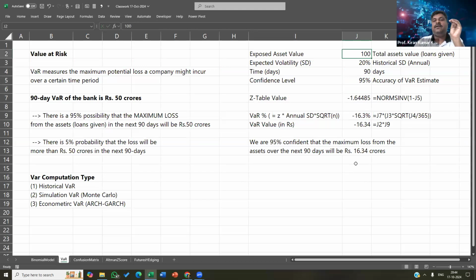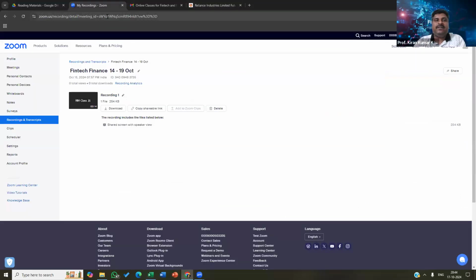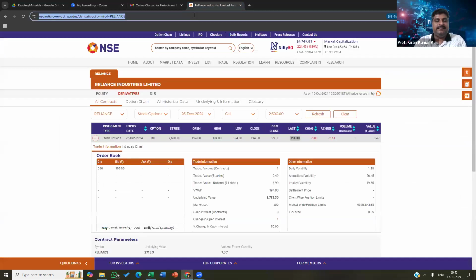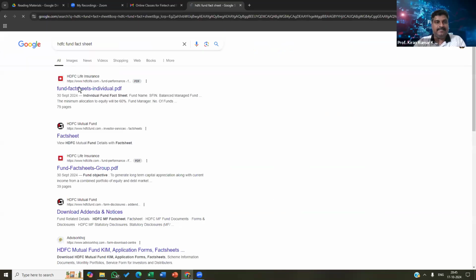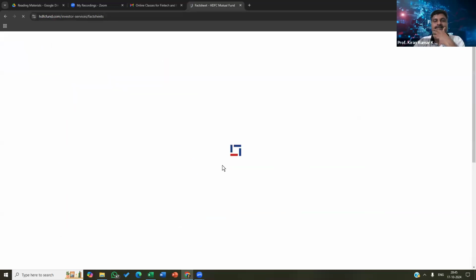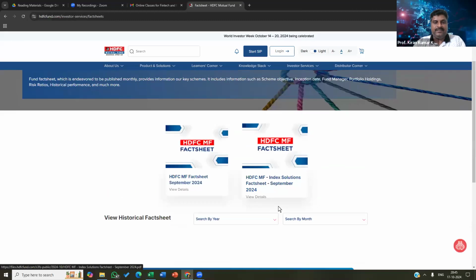So you can change this, or if the standard deviation changes, or if the asset value changes, you can determine it. Just for argument's sake, let us take some real life portfolio and calculate the VaR for it. I'll take some mutual fund company's mutual funds, maybe the HDFC fund fact sheet.